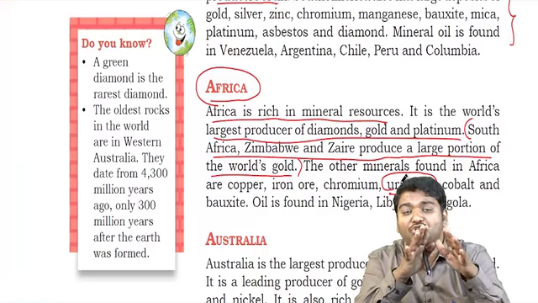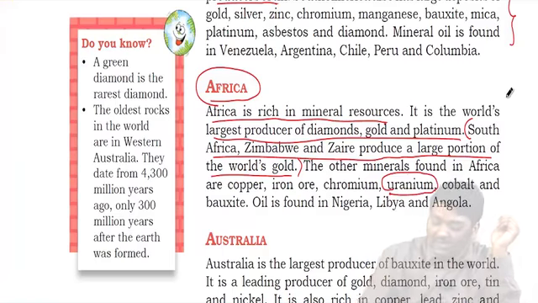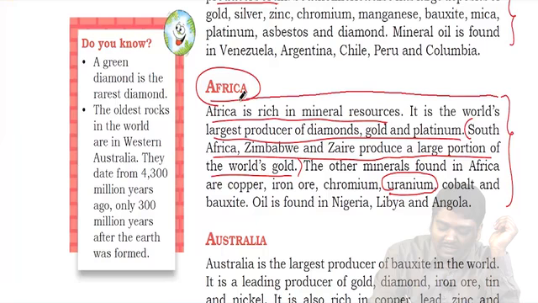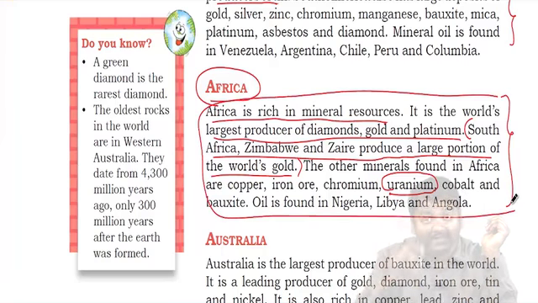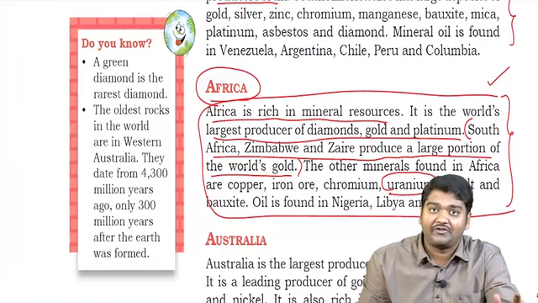UPSC may ask you a question, what are the different raw materials present in Africa? At that time, you have to write this. You can see it is almost around 40 to 50 words. So if you can write this general answer, and then if you can add additional information about India and China's interest in this region, then the answer would be complete. So please ensure that in Africa, you are remembering this at any cost. There is no other continent which is more important than Africa in this chapter.